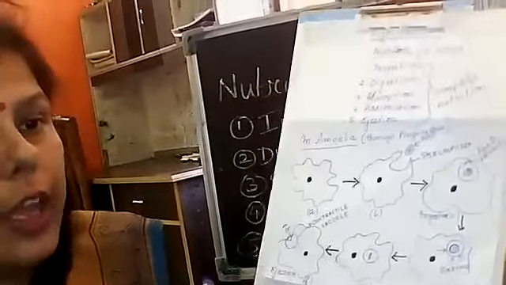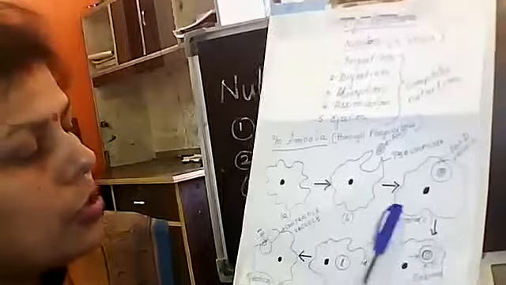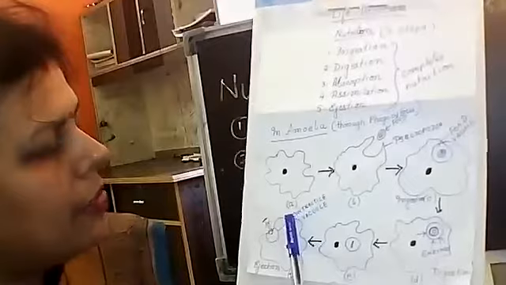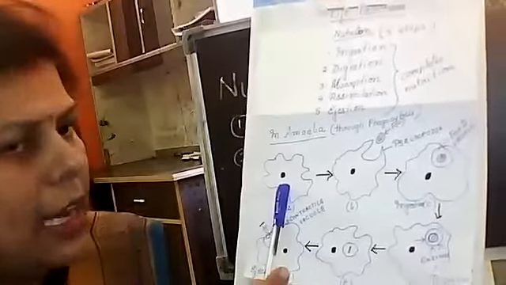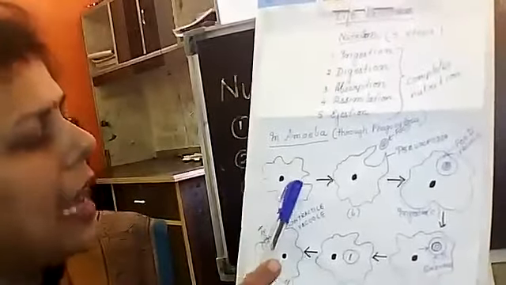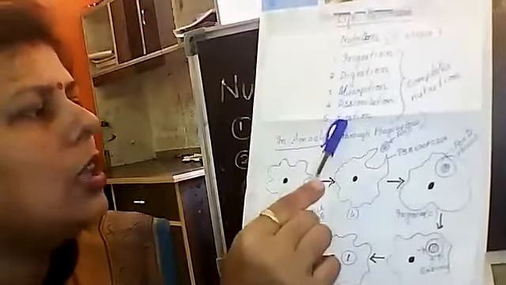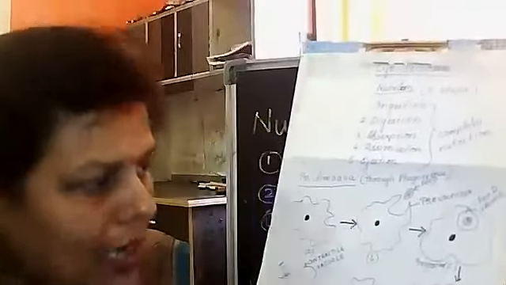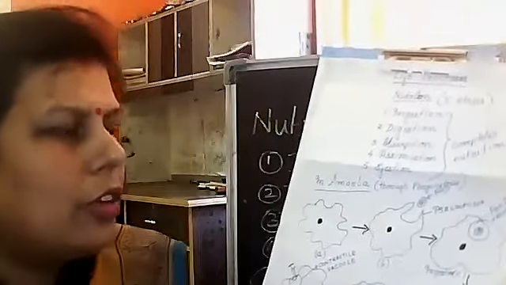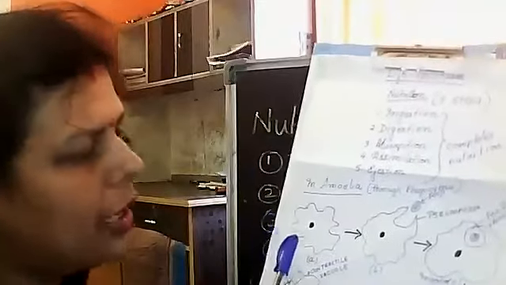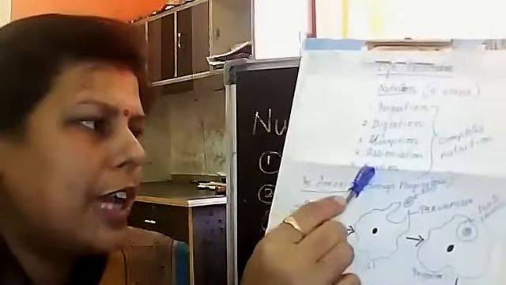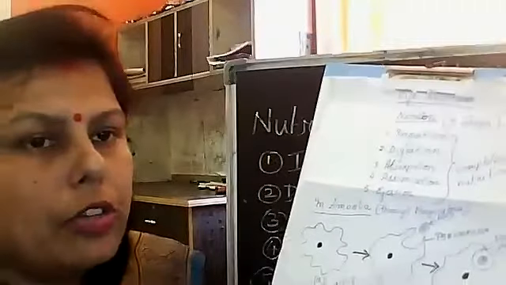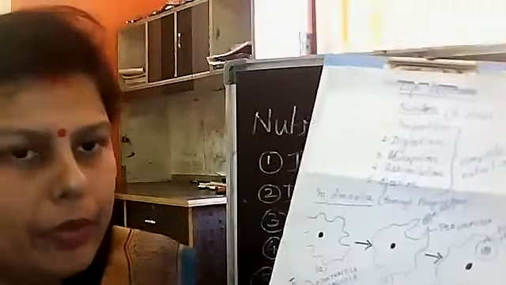In this way, the whole nutrition process is completed in amoeba. Here we have seen that it is only that single cell which is capable of completing all the 5 steps. Children, one thing we should remember is that whatever their body setup, these 5 steps take place, but they may differ according to the setup.